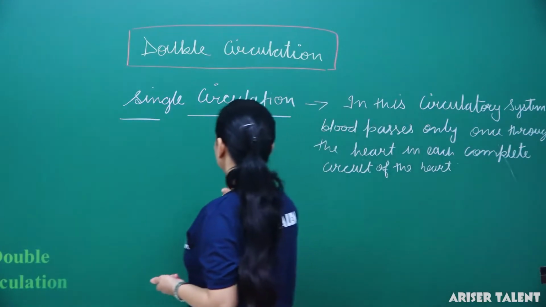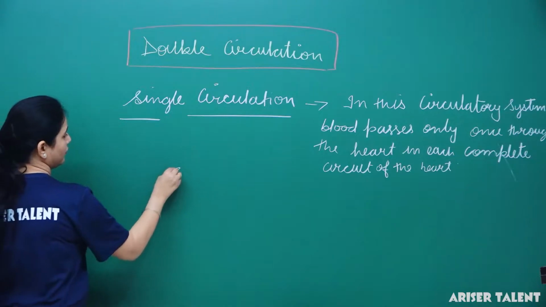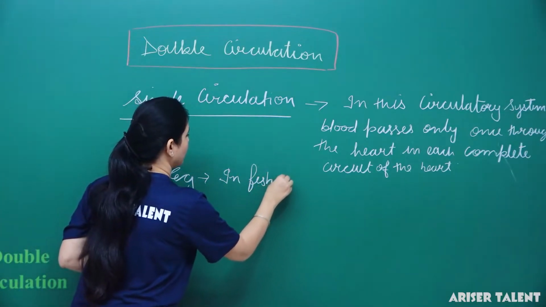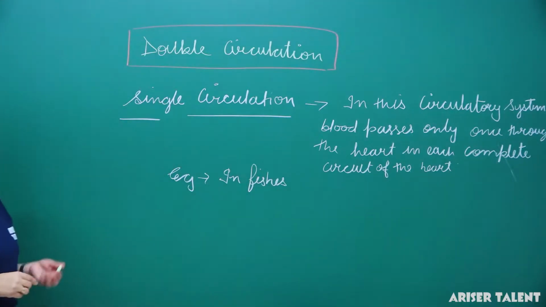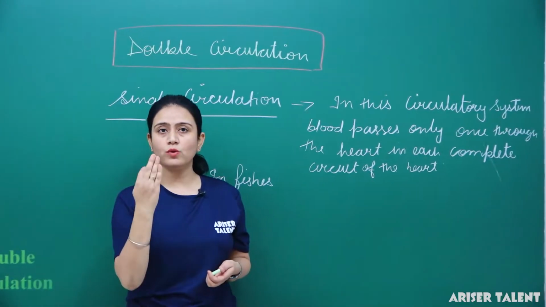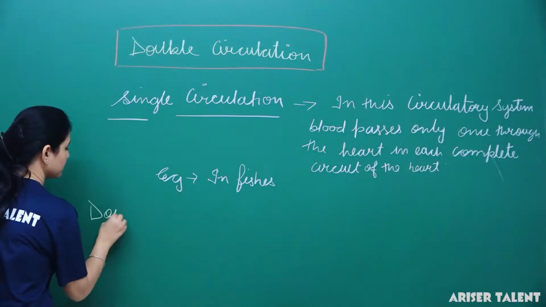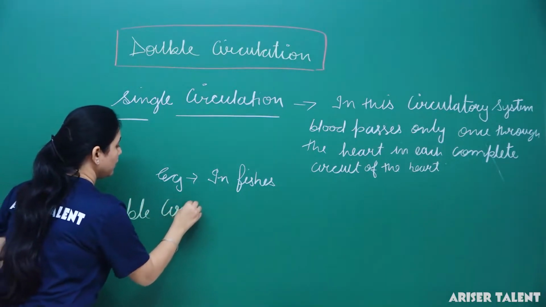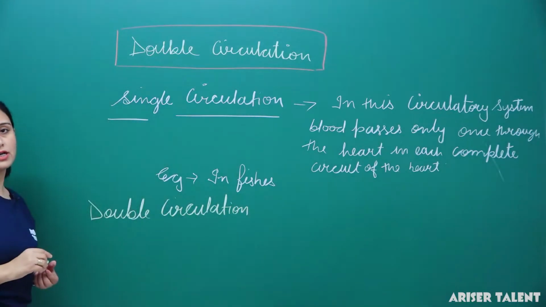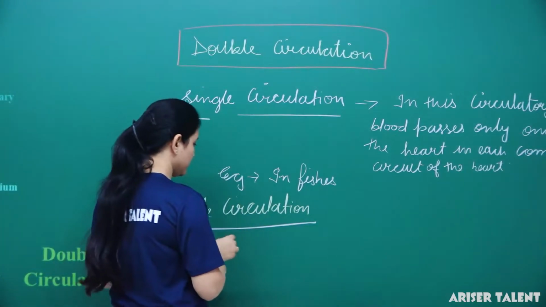Generally such kind of single circulation is found only in fishes. Now if we talk about double circulation, in such kind of circulation, blood passes through the heart twice. Double, as the name itself defines, means twice. So it is the circulation in which blood passes twice through the heart. Here we can mention what double circulation is.